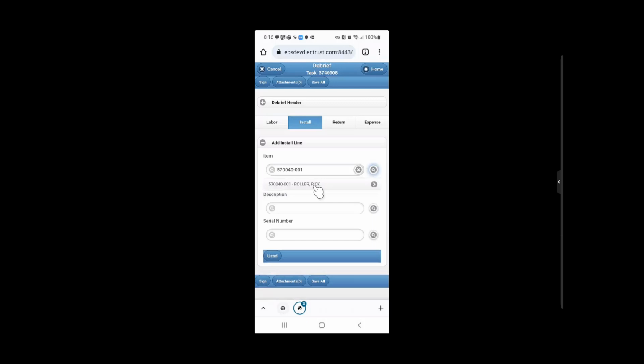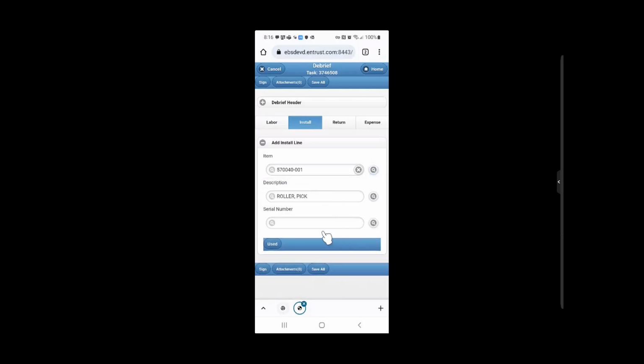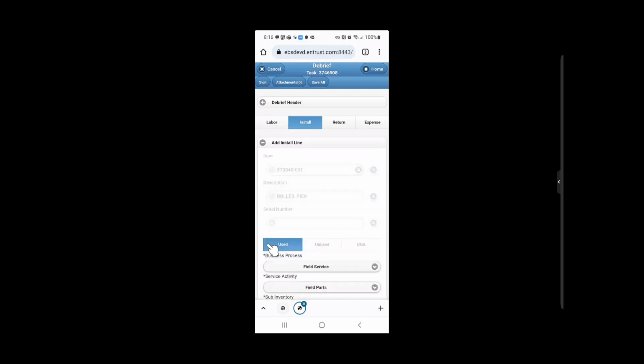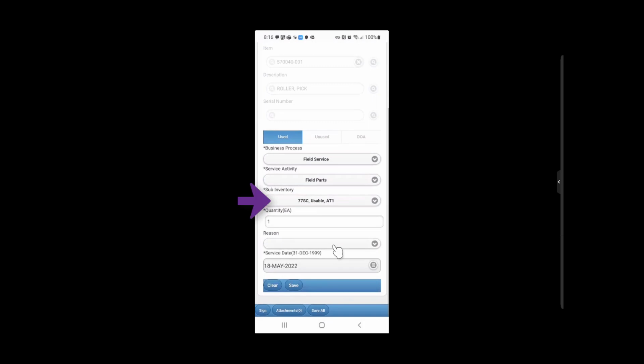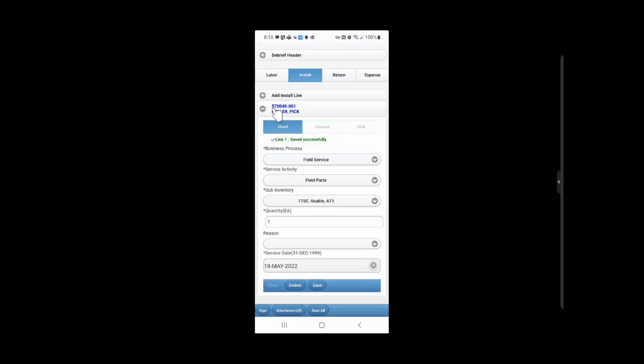If the item number being reported is serialized, enter the serial number being installed. Tap Used. Technicians can report usage from any sub-inventory they have access to in Oracle. Tap the Sub-Inventory drop-down to display a list of available sub-inventories and select the appropriate sub-inventory. Enter the correct quantity if other than 1. Tap Save.